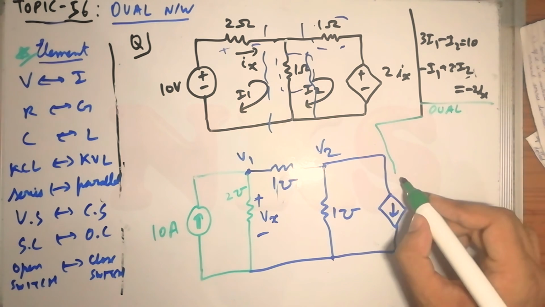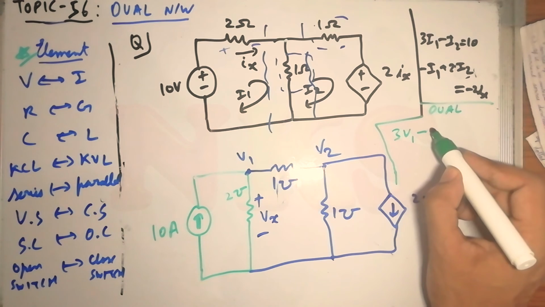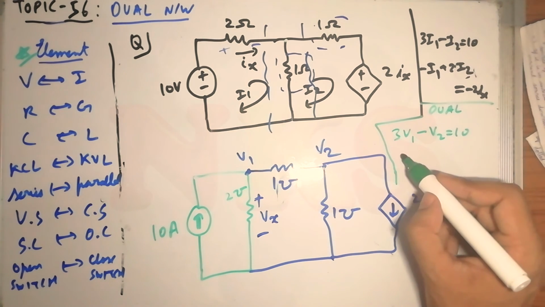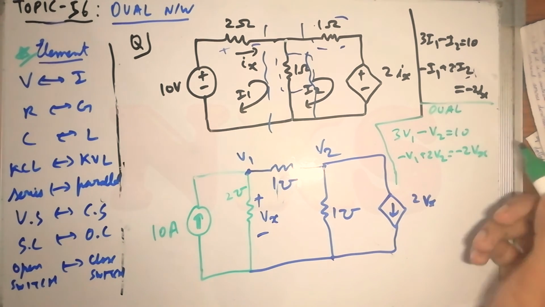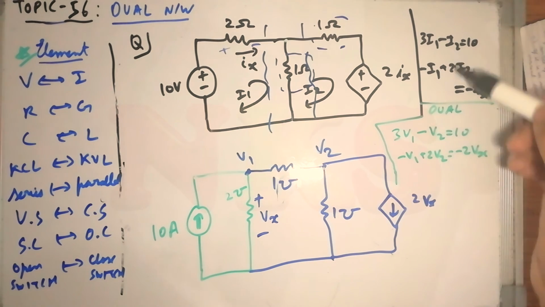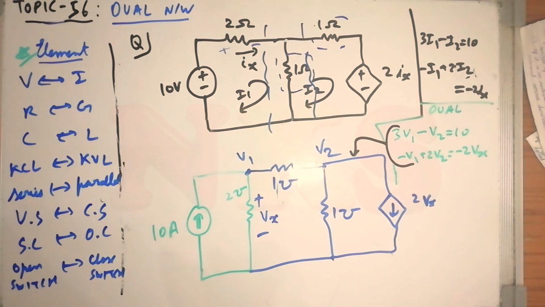So what you will get are these equations: 3v1 minus v2 is equal to 10, and minus v1 plus 2v2 is equal to minus 2vx. You are just writing the dual of the elements. Now what I have told you is that two networks are said to be dual only when the characterizing equations described for the two networks are the same when you change the dual elements. These equations should be the equations for this network, that is what I am trying to say.